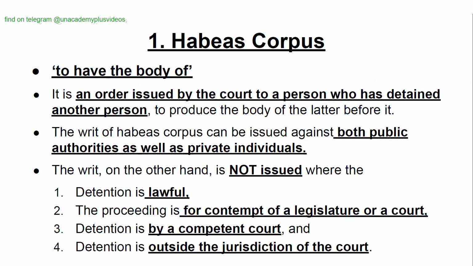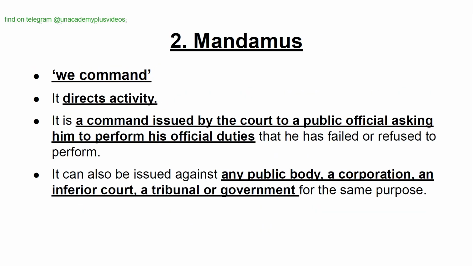Habeas corpus, to have the body of. It is an order issued by the court to a person who has detained another person to produce the body of the latter before it. The writ of habeas corpus can be issued against both public authorities as well as private individuals. The writ, on the other hand, is not issued where the detention is lawful, the proceeding is for contempt of a legislature or a court, detention is by a competent court, and detention is outside the jurisdiction of the court.